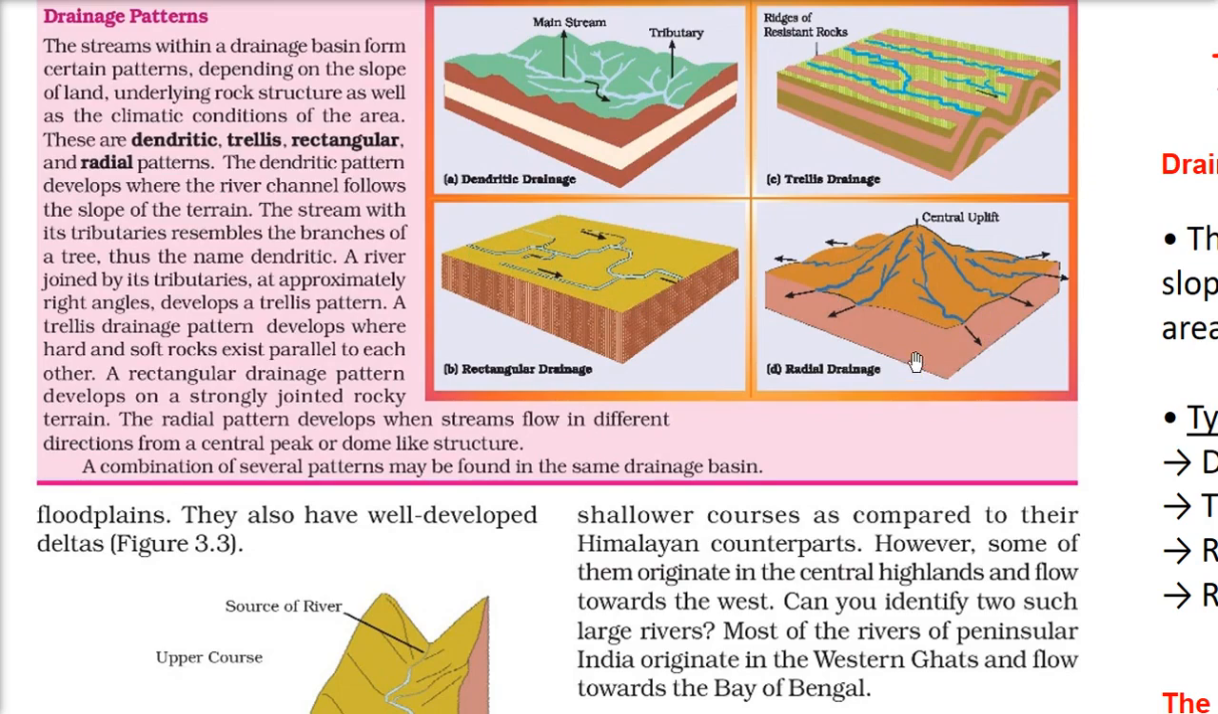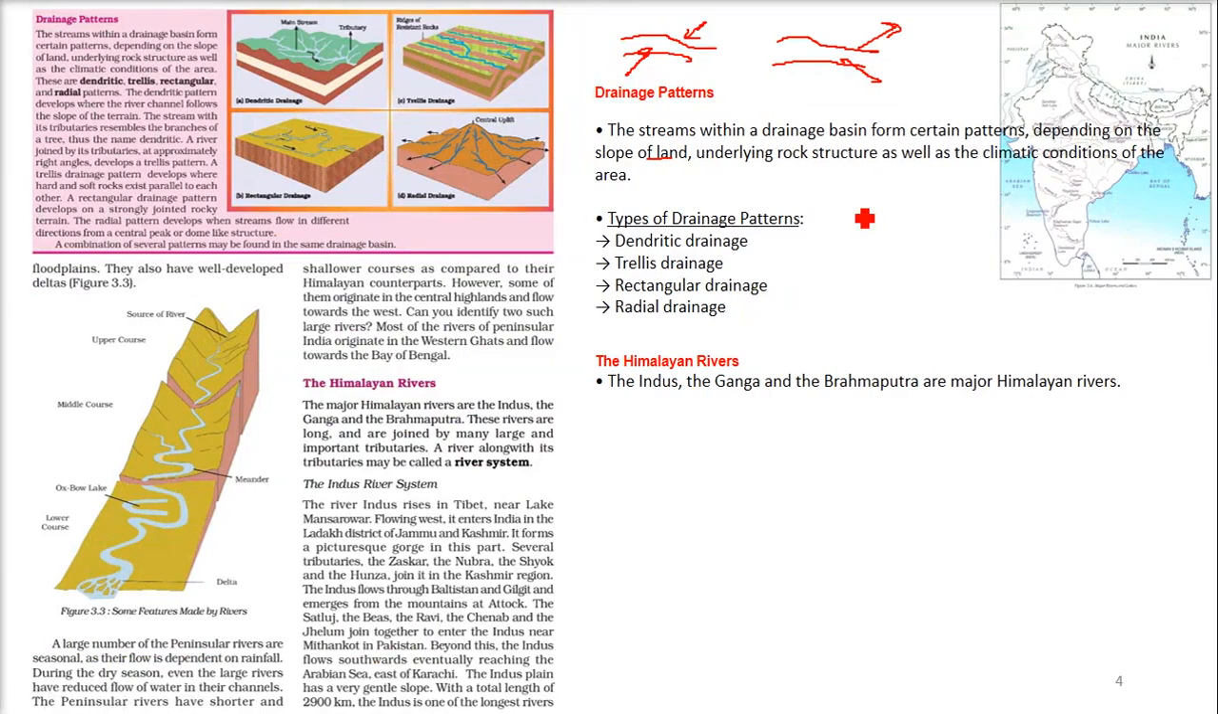Then we have the radial drainage system. This radial drainage system develops when streams flow in different directions from a central peak or dome-like structure. So this is a radial drainage. In various places you will find several patterns in the same drainage basin.